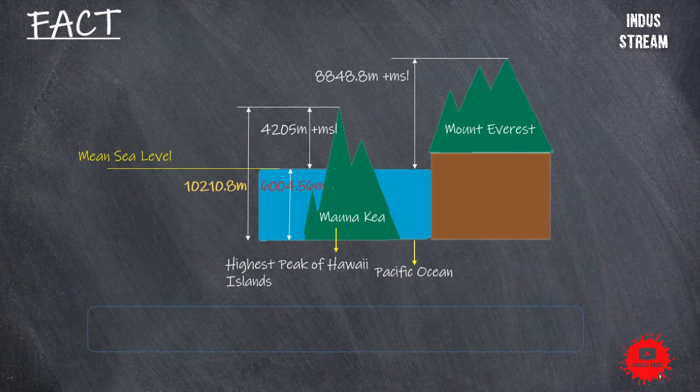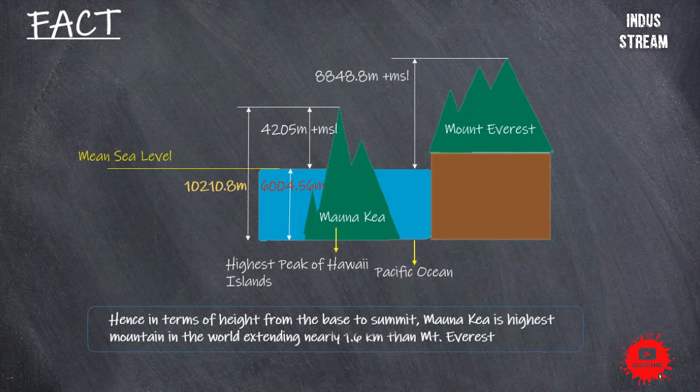Hence, when it comes to the height measurement from the base of the mountain to the summit, Mauna Kea appears to be the largest. However, when the facts are observed with respect to the mean sea level, Mount Everest is taken as the highest mountain. Thanks for watching.